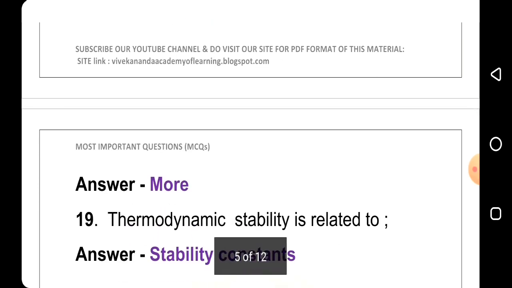Answer is more. 19th question: thermodynamic stability is related to, answer stability constants.